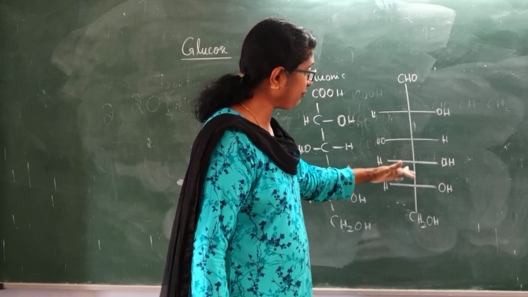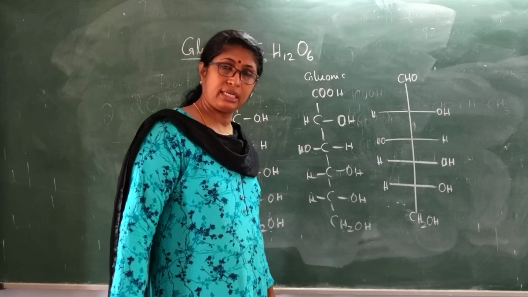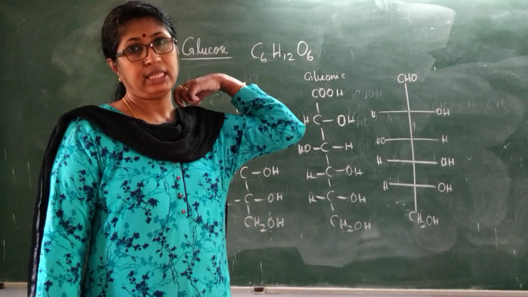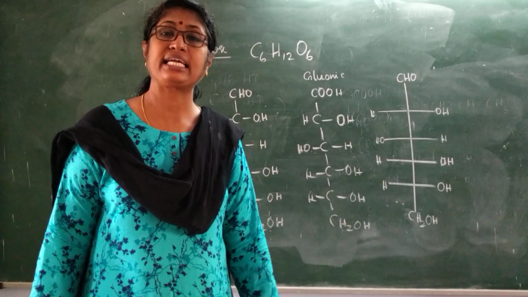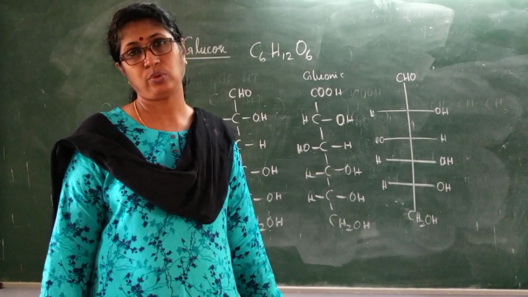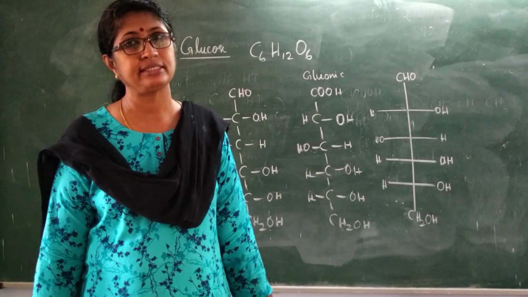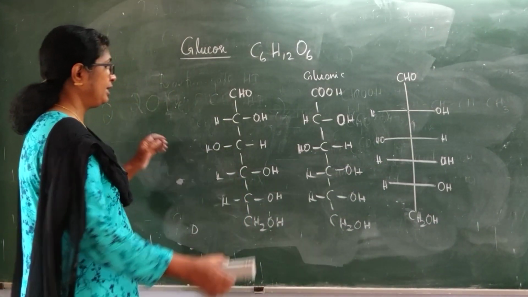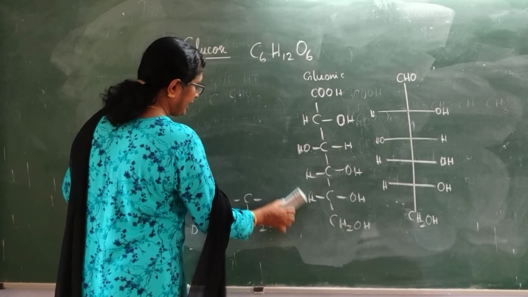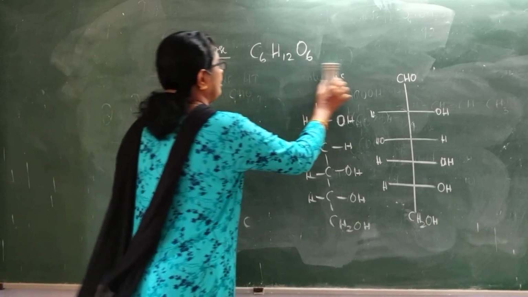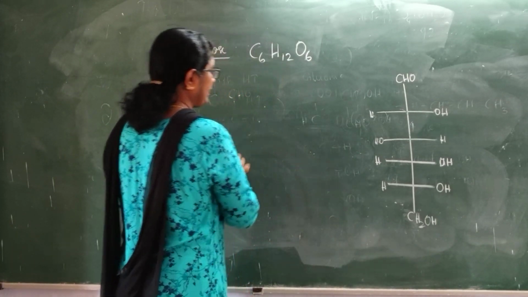So 4 different asymmetric carbon atoms are there, so 2 raised to 4. That means 16 optically active isomers are possible for glucose. Out of that, some will be plus, some will be minus, and then enantiomers will be there, and D and L notations will be there.